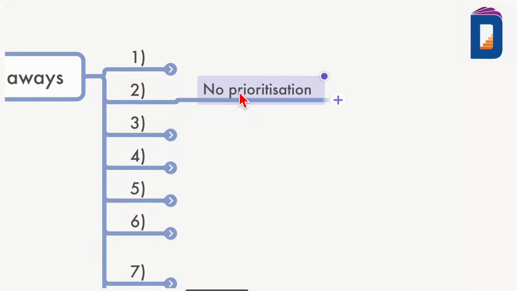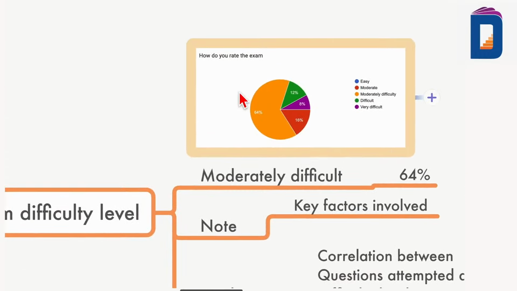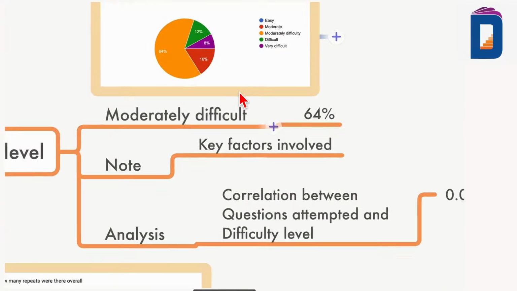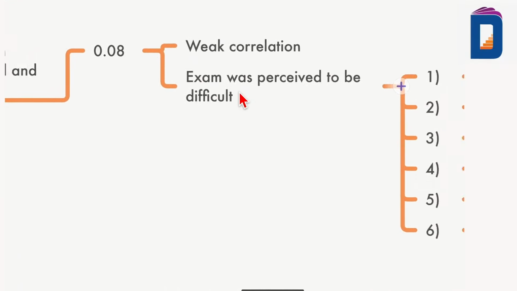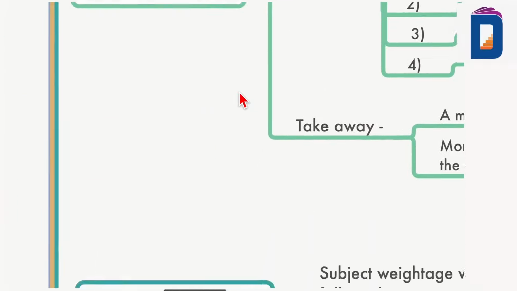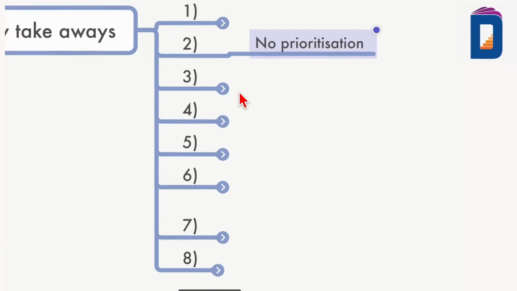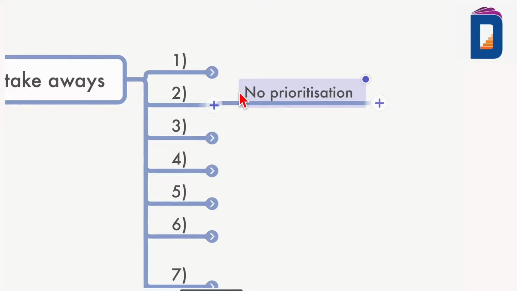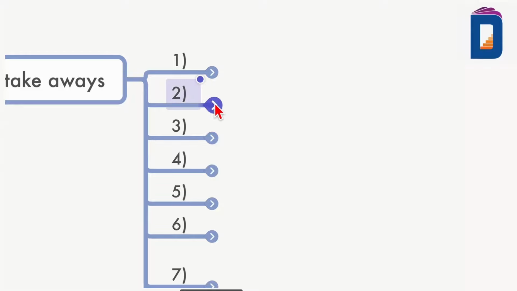One thing I don't know if I've missed out somewhere: it was medical. Was part B more difficult this time than part A? That was another perception, that part A was easier. So don't do that. There's no prioritization.